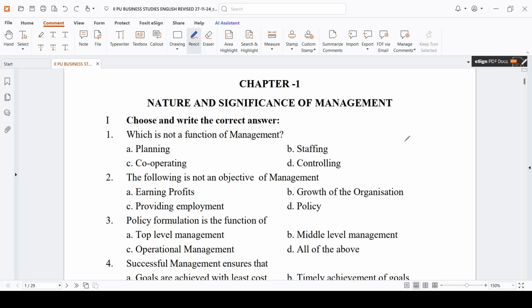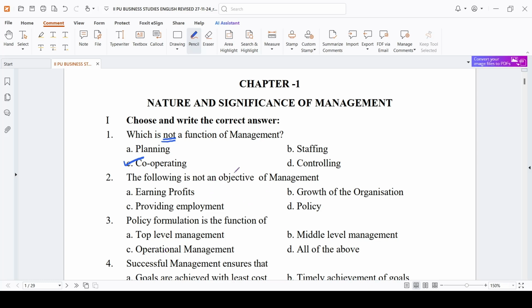Okay, so first we'll move on to this MCQ question: which is not a function of management? What are the different functions of management? You all know: planning, organizing, staffing, directing, controlling. These are the functions of management. Here you have to see they have asked which is not a function. Planning is a function, staffing is a function, controlling is a function. So the answer is C, cooperating. Cooperating is not a function of management.